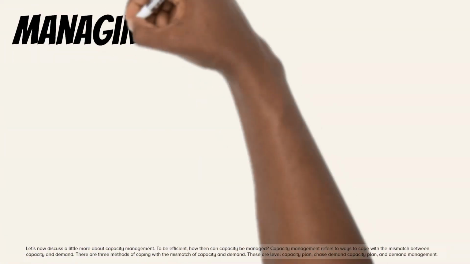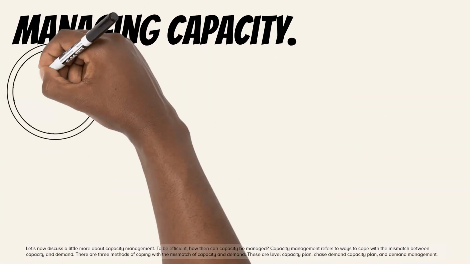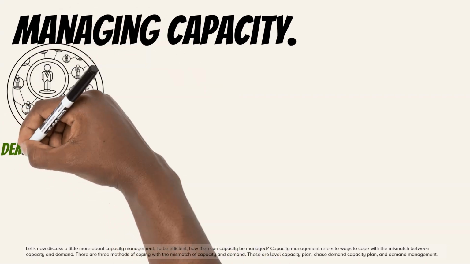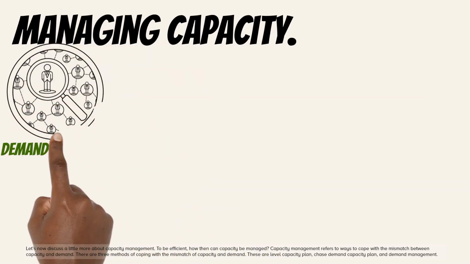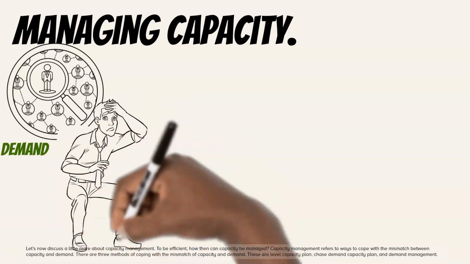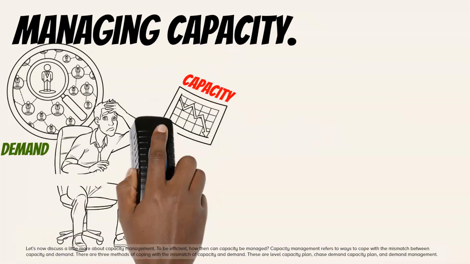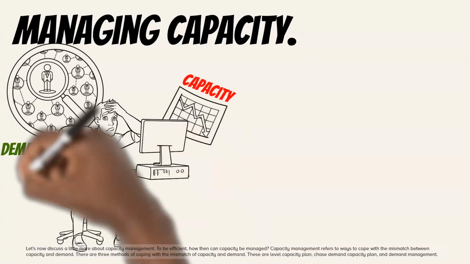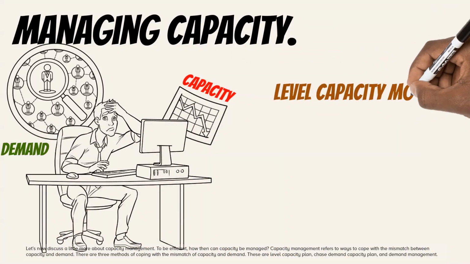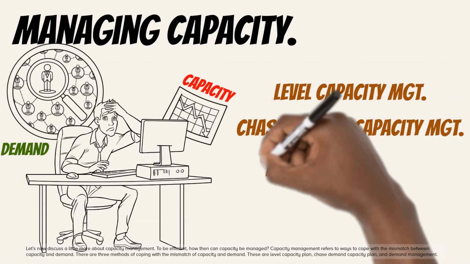Let's now discuss a little more about capacity management. To be efficient, how then can capacity be managed? Capacity management refers to ways to cope with the mismatch between capacity and demand. There are 3 methods of coping with the mismatch of capacity and demand. These are level capacity plan, chase demand capacity plan, and demand management.